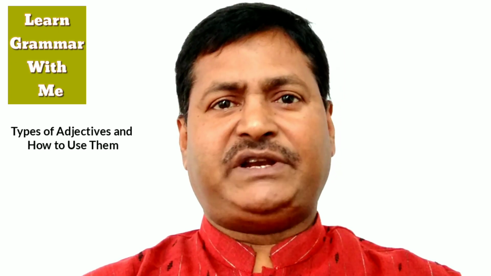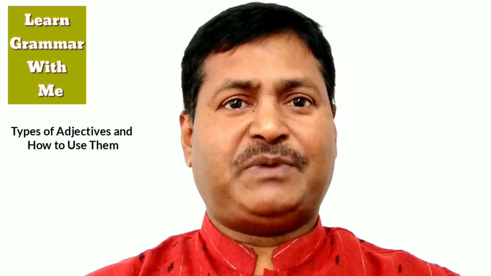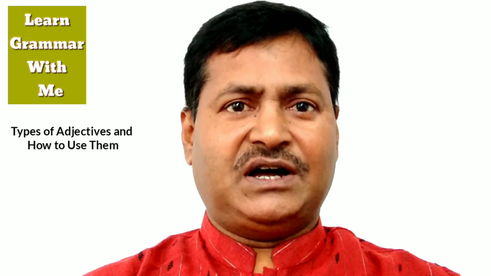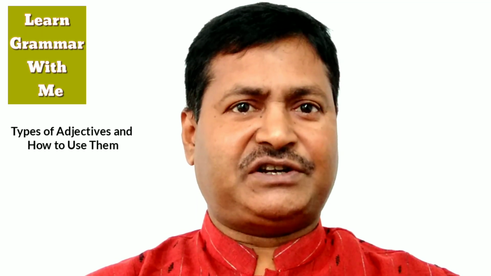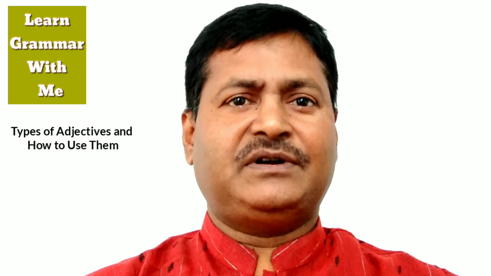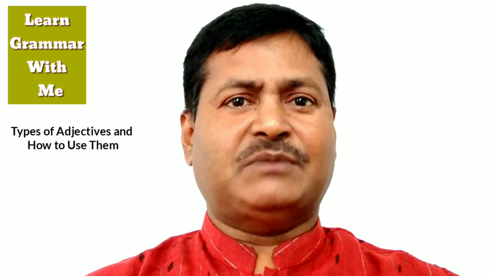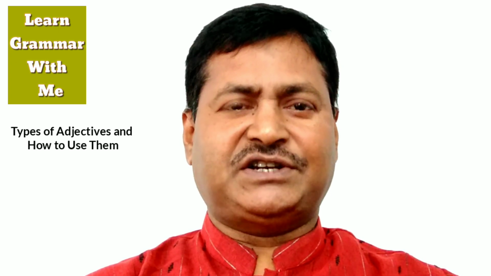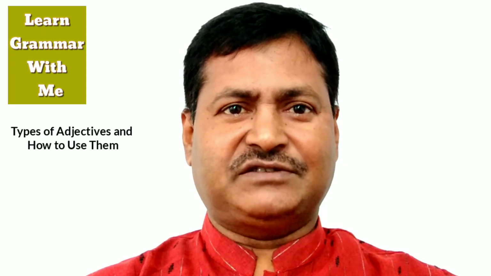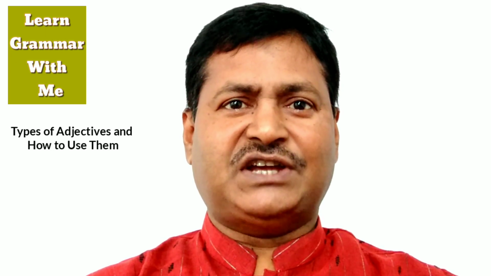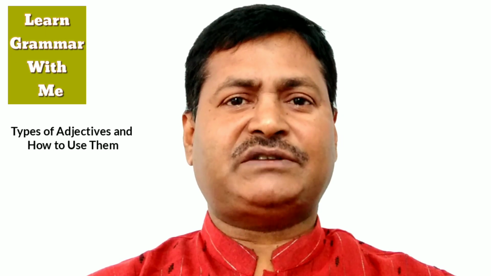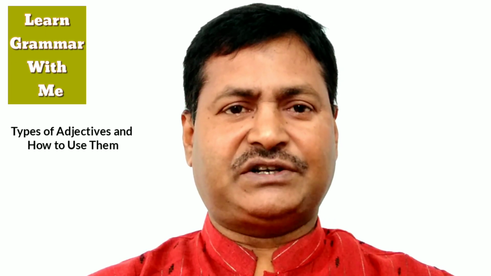Number 1, comparative adjectives. 2, superlative adjectives, predicate adjective, compound adjective, possessive adjective, demonstrative adjective, proper adjective, participle adjective, limiting adjectives, descriptive adjective, interrogative adjective, attributive adjective, and distributive adjective.